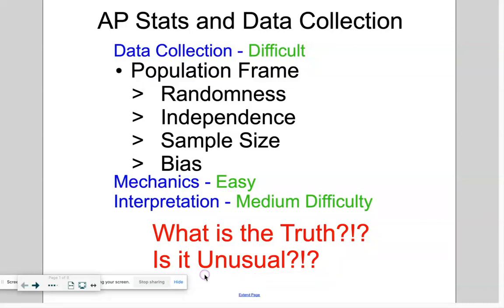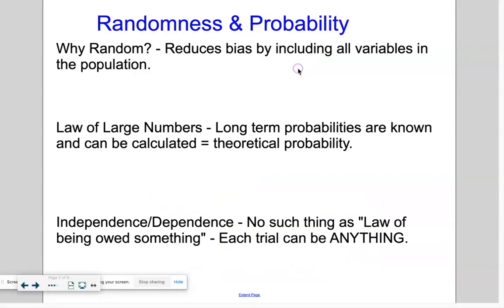Is what I'm seeing really, is that probability of happening something I expect to see, or something that is so unusual that I think it's not true, like they're lying or something's wrong. And you'll see what I'm talking about as we go. But we want these probabilities to represent the truth, right? So we have to worry about things. We want the probability to be as close to the theoretical probability as possible. Theoretical basically means the truth, right?